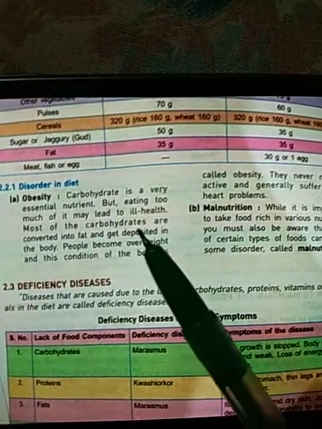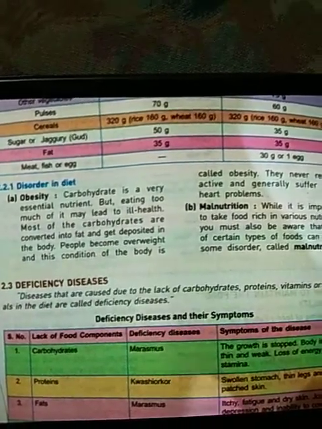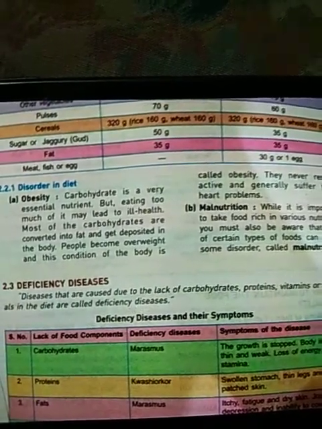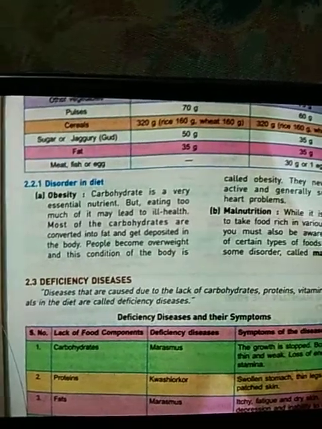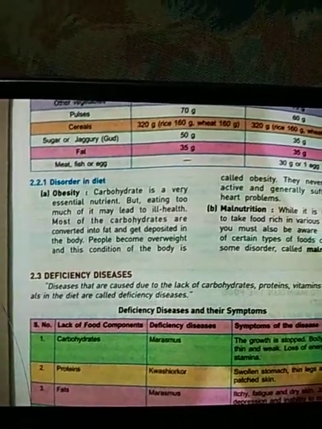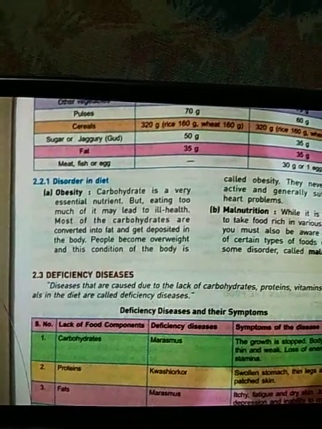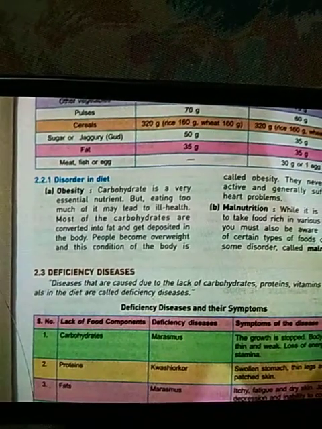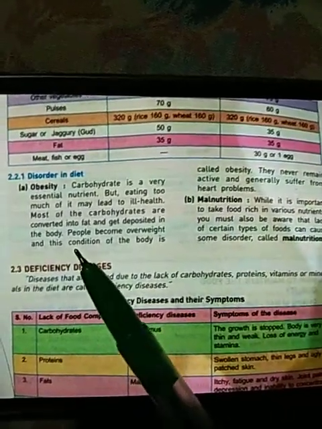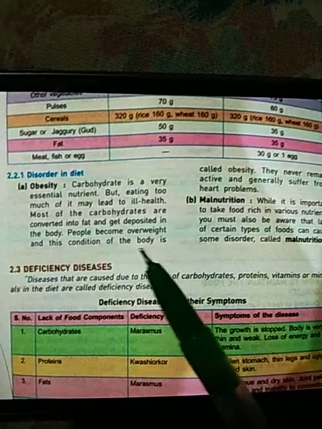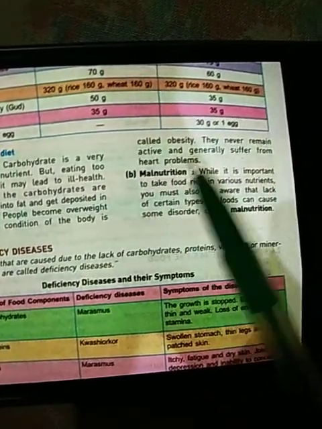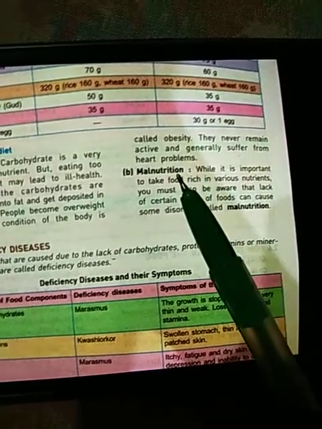Most of the carbohydrates are converted into fat and get deposited in the body. As I have said, most of the carbohydrates get converted into fat and the fat is accumulated under the skin. So excessive intake of fat can lead to obesity, a condition in which the body weight increases. People become overweight and this condition of the body is called obesity. They never remain active and generally suffer from heart problems.